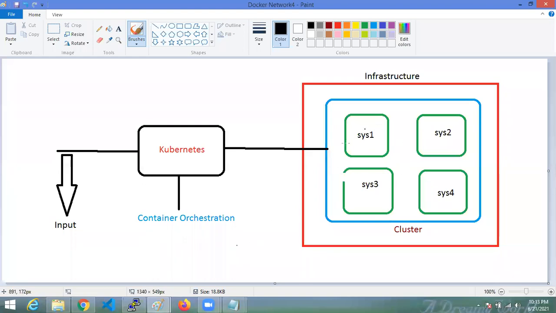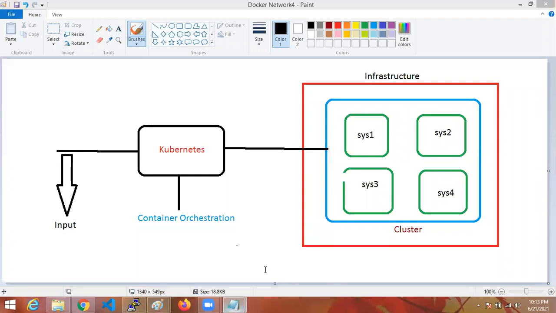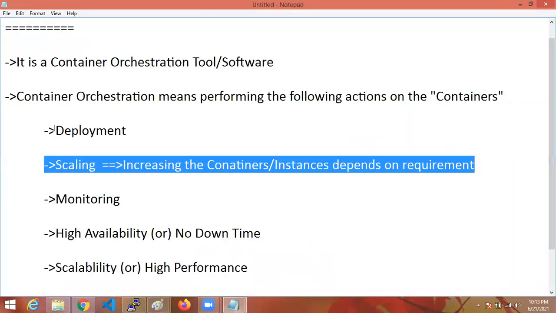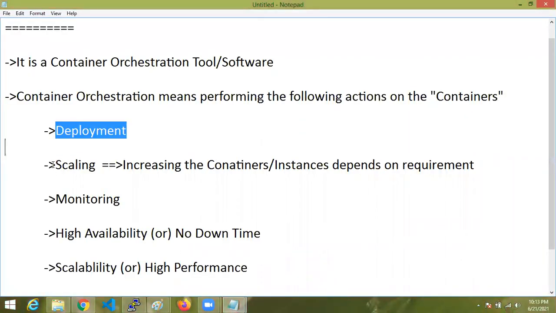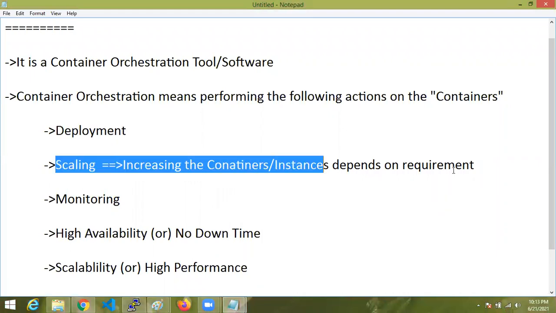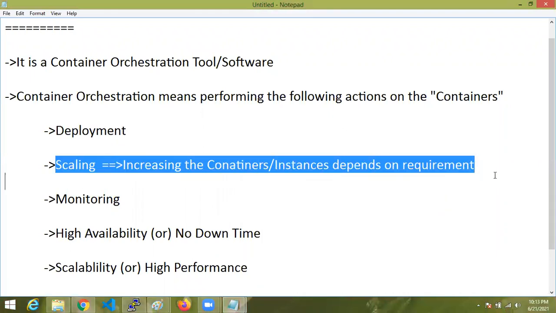Whatever containers we have deployed in this infrastructure, the Kubernetes cluster will be handled by Kubernetes. Every action will be done by Kubernetes. Once you deploy containers into the Kubernetes cluster, Kubernetes will scale up your containers when required, and scale down when it is not required.